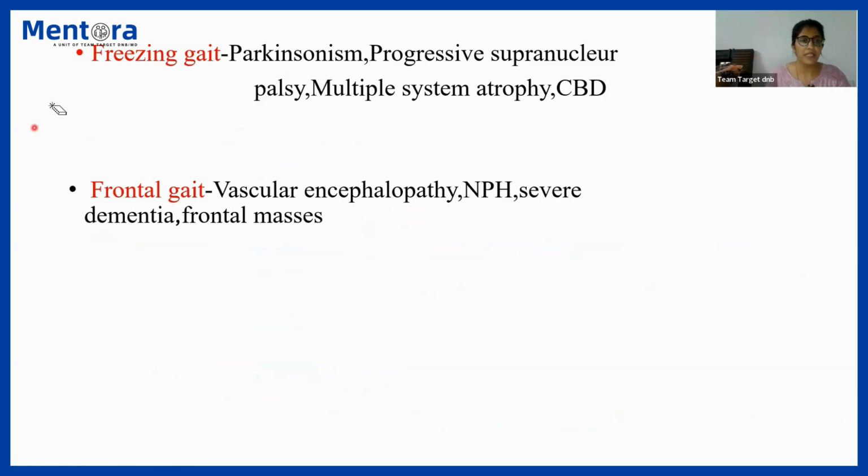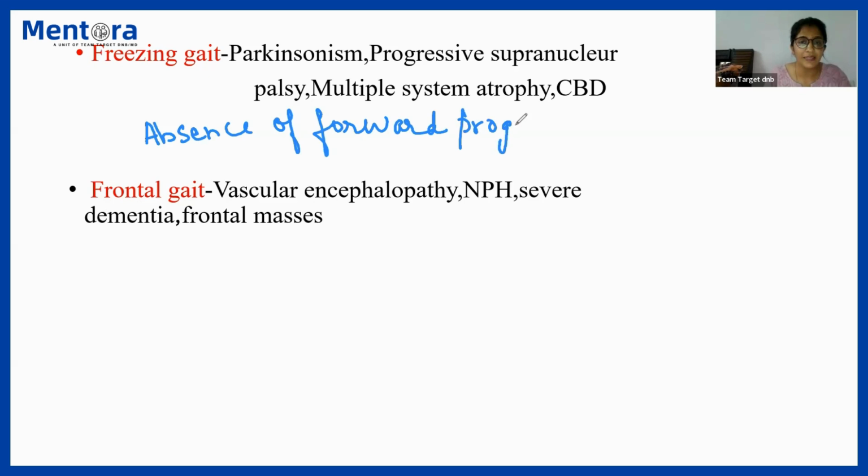Next gait is about freezing gait. So we all know about freezing gait. Freezing gait is a kind of gait where there is brief episodic absence of forward progression. So the patient is not able to initiate or progress the gait. That is known as freezing gait. We all know freezing gait is seen in Parkinsonism or progressive supranuclear palsy, multisystem atrophy, or CBD, that is corticobasal degeneration.